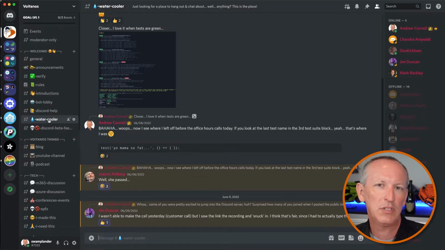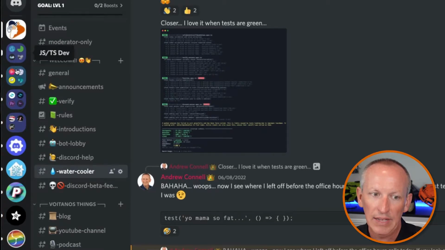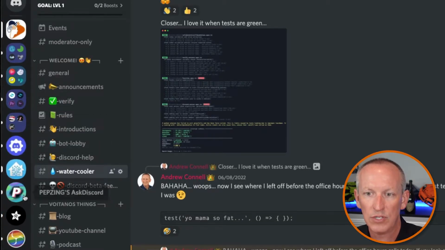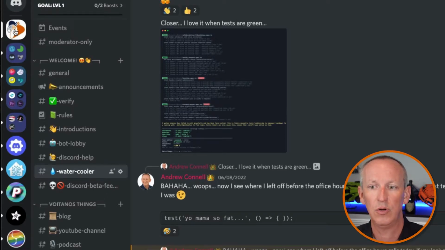And so there's some additional things that I can see that you won't be able to see, like some extra channels and such. And you can also see all the servers that I've already joined. Over here on the left-hand side, you can see these are all the servers that I've already joined. I've got the Voitanos server, and then there's a bunch of other ones that are available to me as well. Like for Discord developers, there's one for Home Assistant. But I want to focus here on the Voitanos server that I've already joined here.